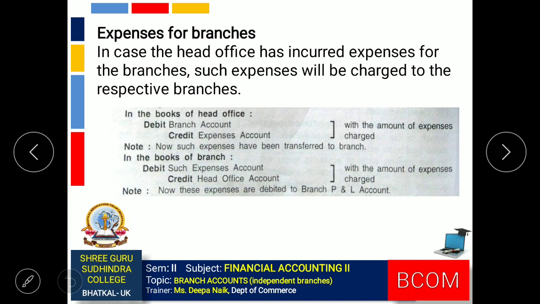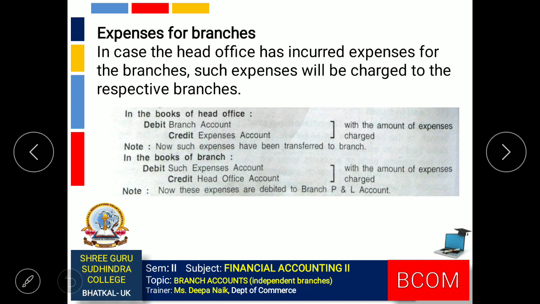Next one, expenses for branches. Sometimes head office might incur certain expenses for its branch, and when it incurs the expenses for its branch, the head office charges those expenses to the respective branches. So they will be charged to the accounts of the branch.